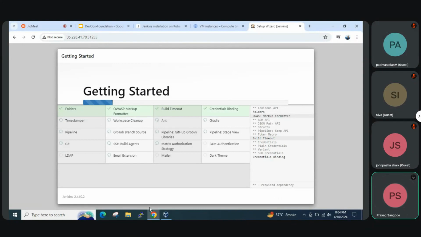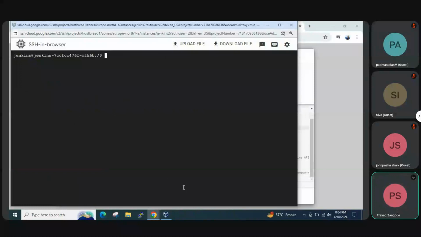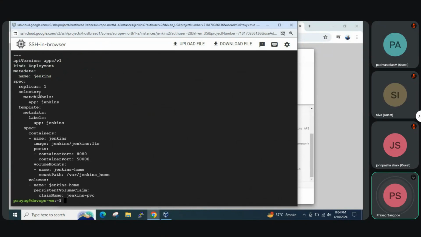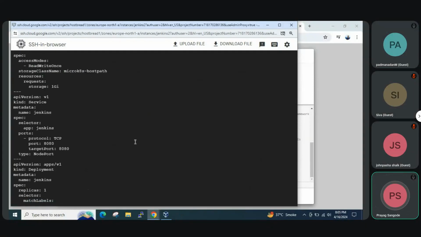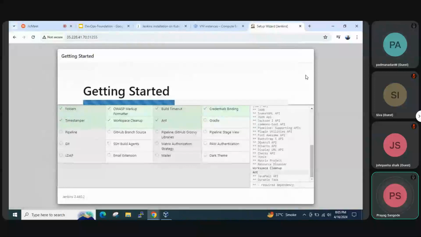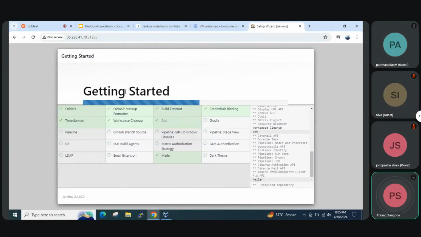It was quite easy. Again, what we have to do is just two files and two commands. Just have this file, and just do kubectl apply. That's it, and our installation is done. In just two lines we have completed the installation. So it depends upon the project. If everything is on Kubernetes, they will prefer to have Jenkins on that particular Kubernetes cluster as well.